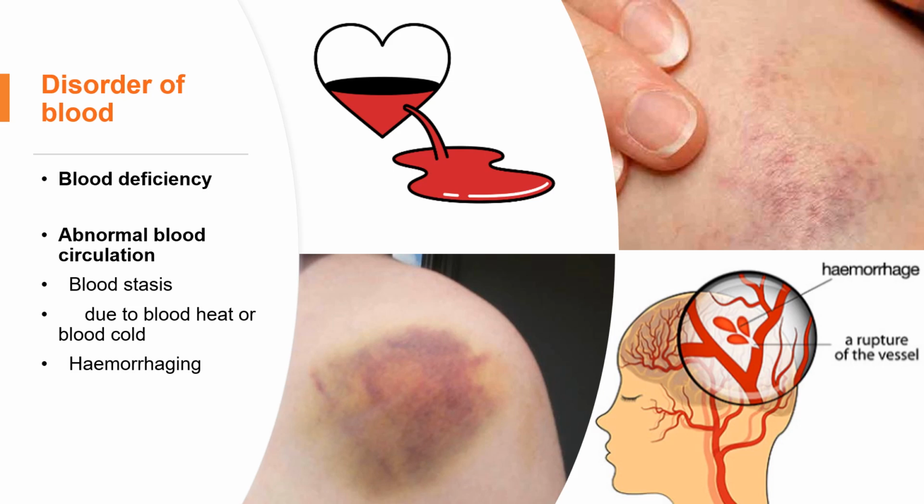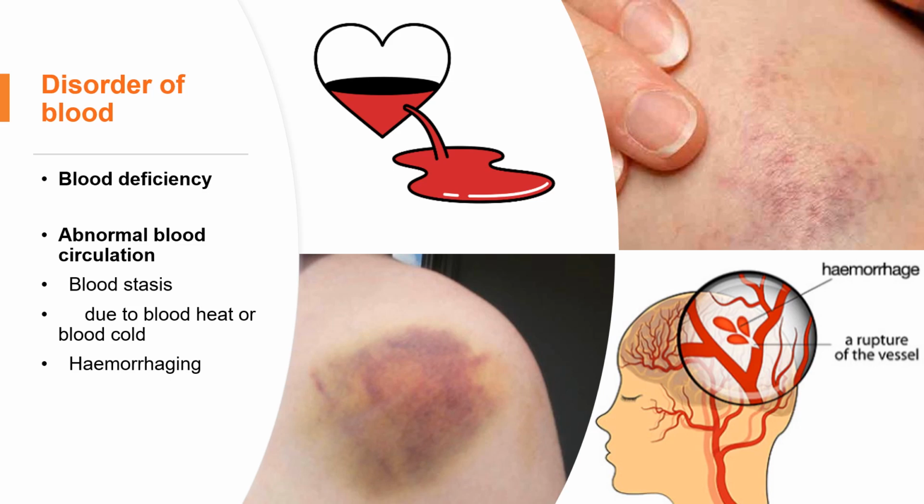With bleeding, we don't have enough volume of blood in the body, and in the meantime, the formation of new blood takes time, so new blood doesn't form quickly enough. That's the first cause of blood deficiency, bleeding.